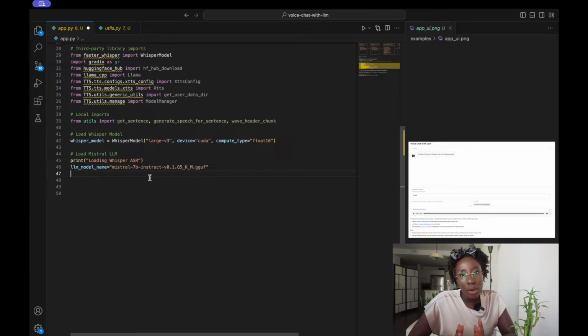What I mean by quantized is that these models are really large, so in this case we have 7 billion parameters, and this might make it really slow to run these models on edge computers, or your phone, or on smaller GPUs.